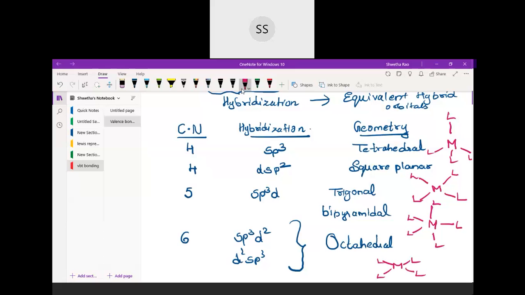Okay, at the 4 vertices you will find 4 ligands, and 1 will be up and 1 will be below. So you will be able to see 8 faces over here, so the name has come as octahedral. And in this trigonal bipyramidal geometry, you will see that there is a pyramid which is up, having a trigonal shape. So it will have one pyramid up and one pyramid below.